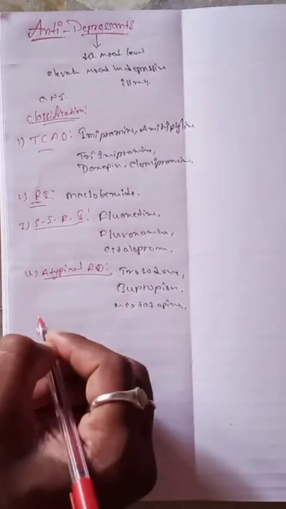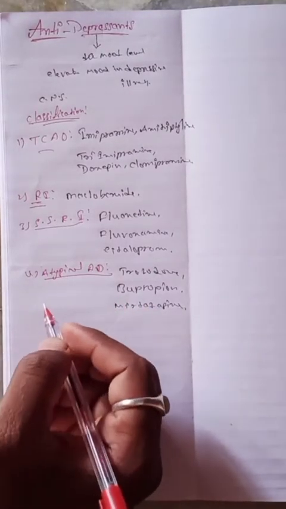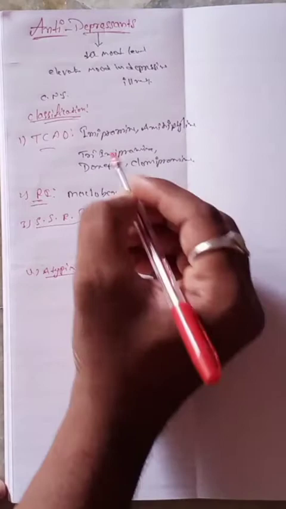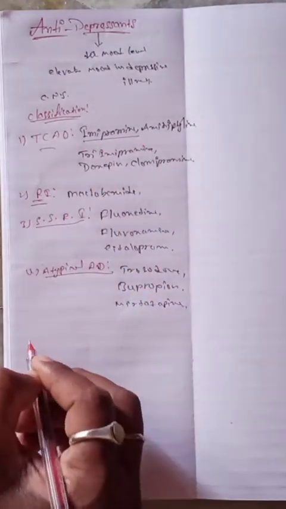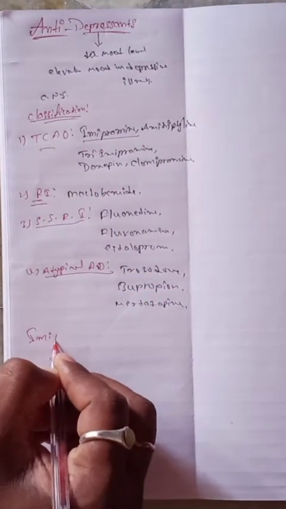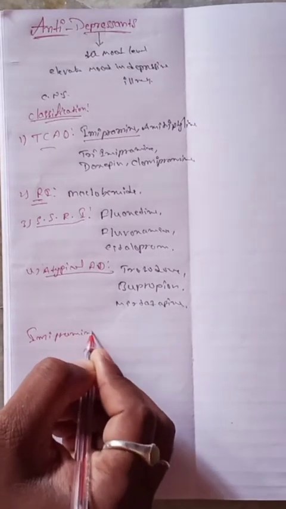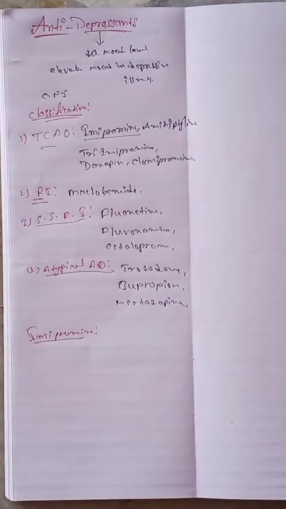So what is our drug? For example, we discuss the imipramine drug. The imipramine drug acts mainly on the central nervous system.